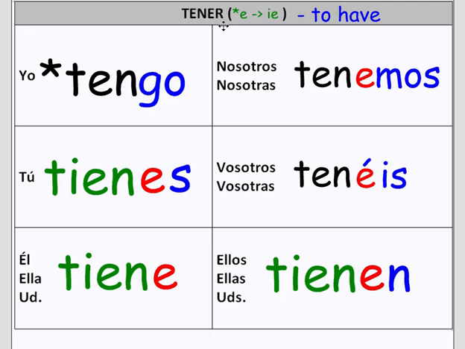So you can almost visualize that same boot shape from the verb querer, with tienes, tiene, tienen, having that somewhat stem changing conjugation. And then in the nosotros and the vosotros form, it follows the regular stem from the verb, crossing off the last two, left with ten: tenemos, tenéis. The only difference with this one is that in the yo form it's yo tengo.